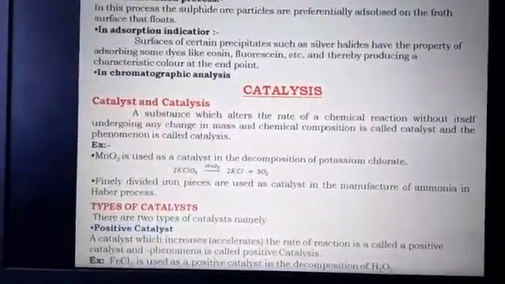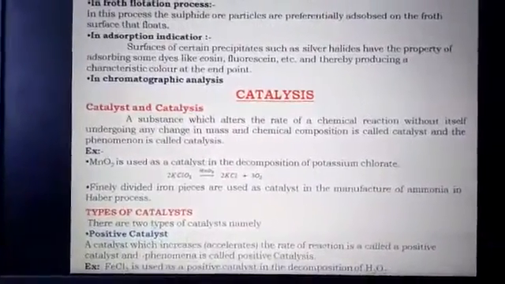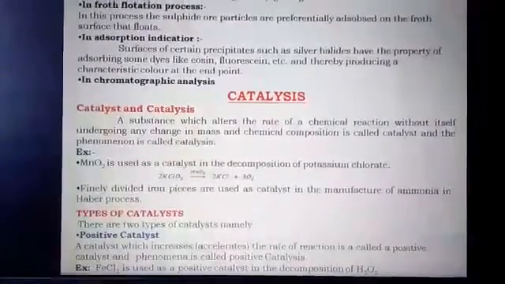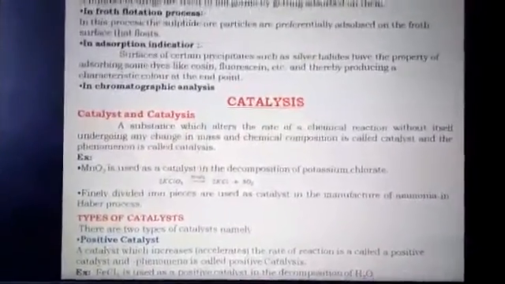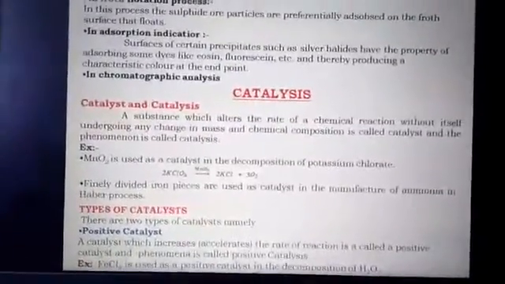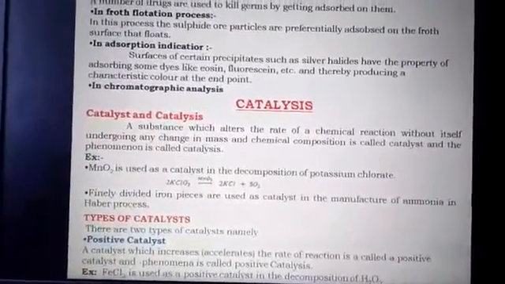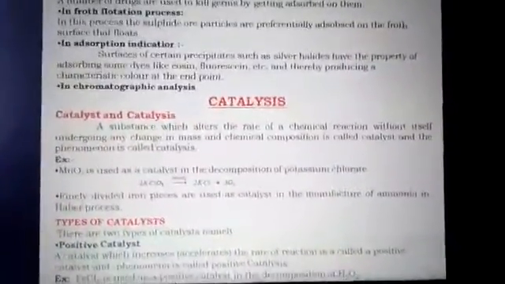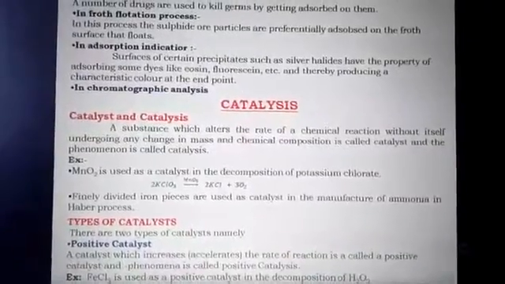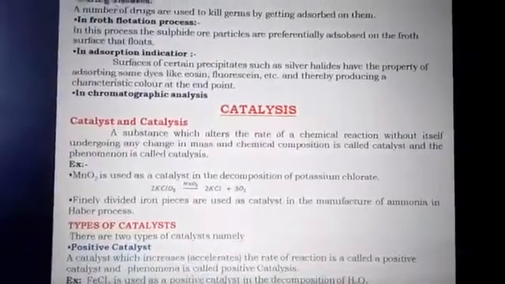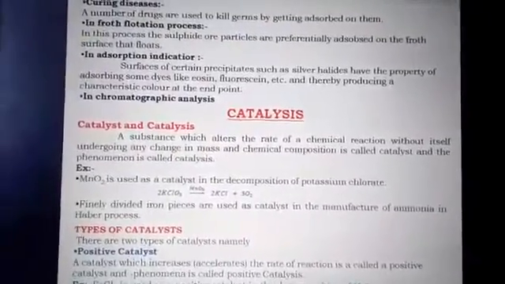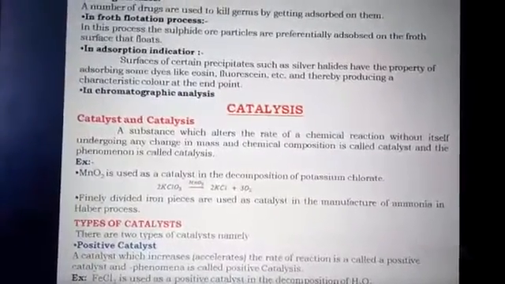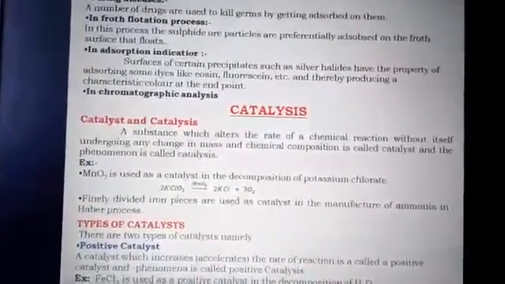Another example: for the manufacture of ammonia by Haber's process, we can use finely divided iron pieces as a catalyst. As we know, ammonia means NH3. For the manufacture of NH3, we can use iron as a catalyst, and finely divided iron pieces act as adsorbents. We are going to use finely divided chemical substances as a catalyst here.